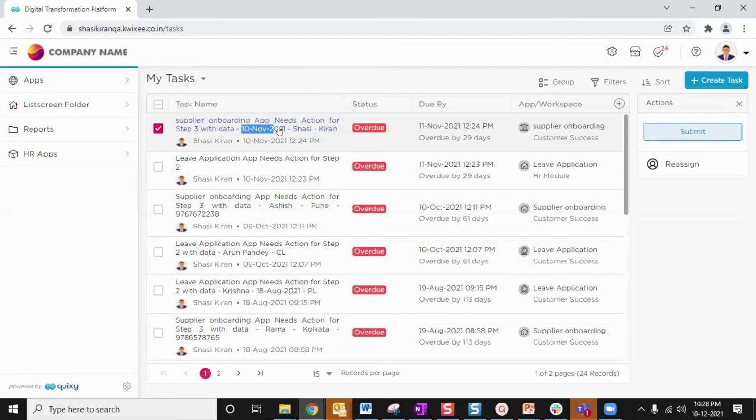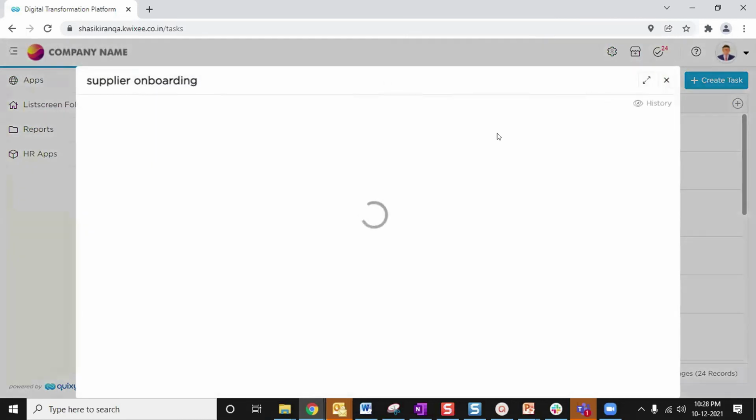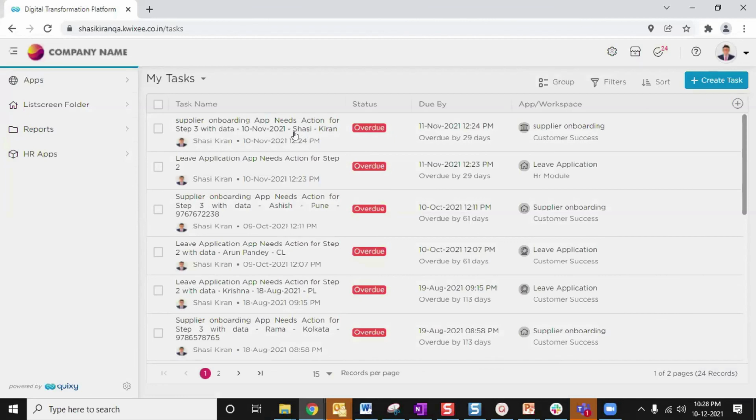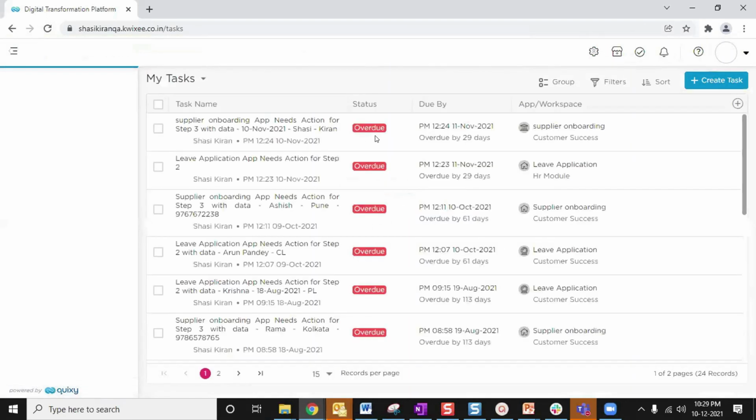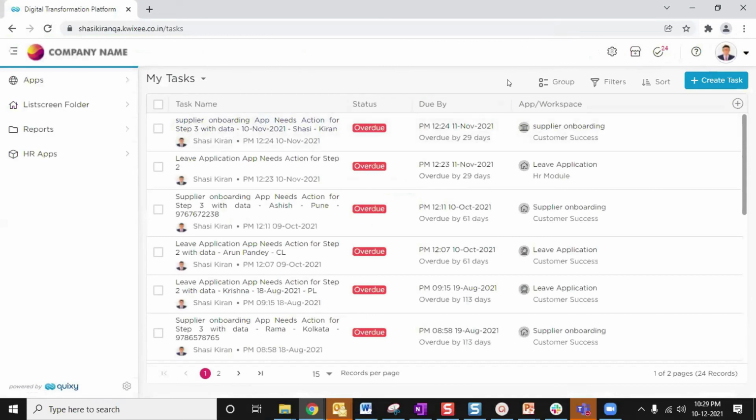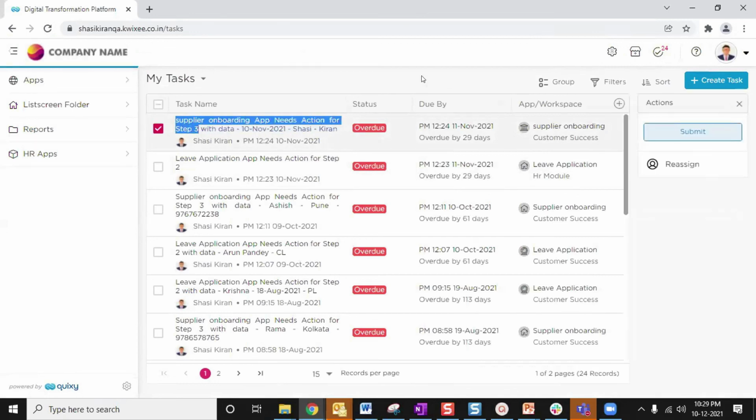You will get the date as well, and a couple of fields that you will get here. This is the task message that we are talking about in the workflow, that you can configure. Sorry for the delay. As you can see, here is the task message. So for the manager, the task message would come like this.